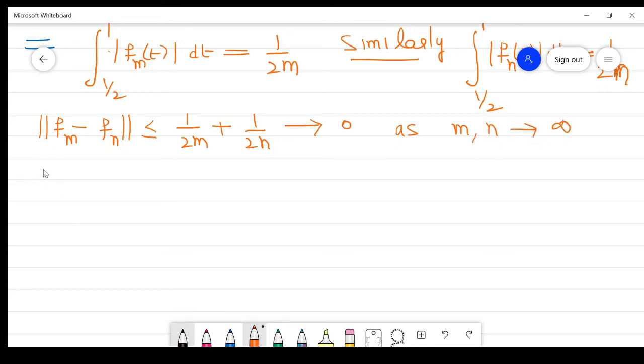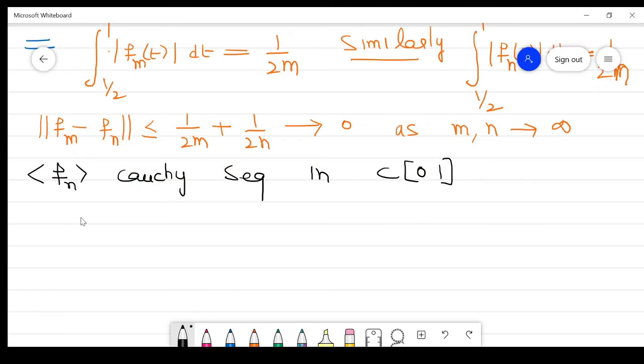So what we get? We get that this sequence fn is a Cauchy sequence in C[0,1]. So we proved that it is a Cauchy sequence. Clear? Now to prove it is convergent, just see the sequence when n approaches infinity.